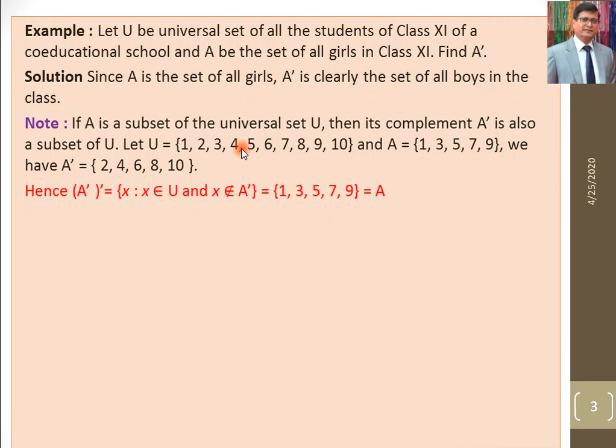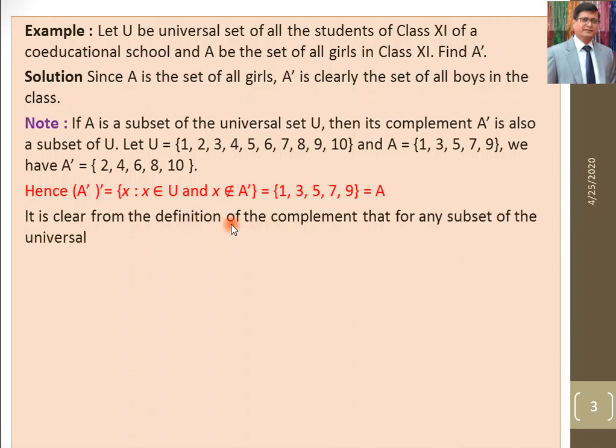Now exclude 2, 4, 6, 8, 10 from the universal set, and we have 1, 3, 5, 7, 9, which is equal to set A. So the complement of the complement of A is the set itself. It is clear from the definition that for any subset A of the universal set U, the complement of the complement of A is A.